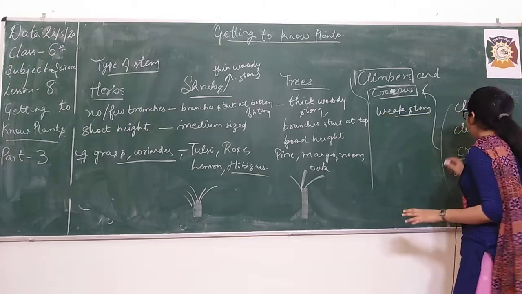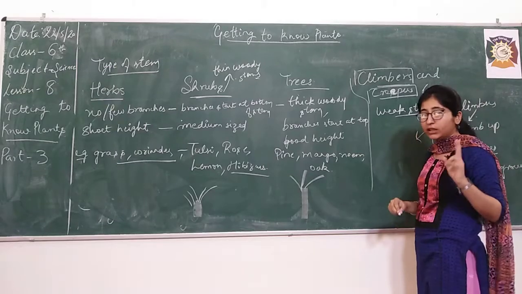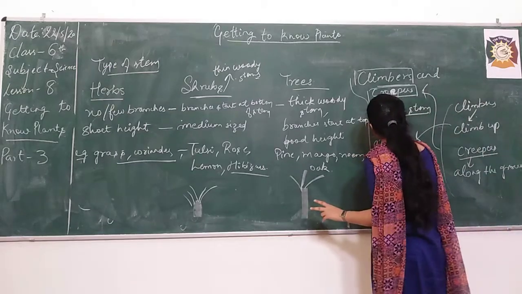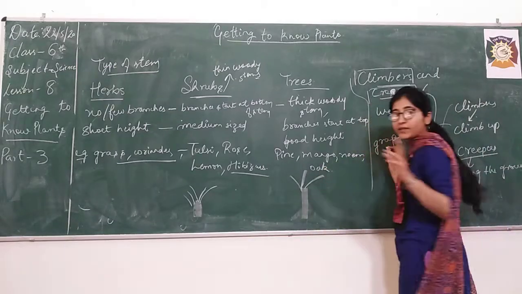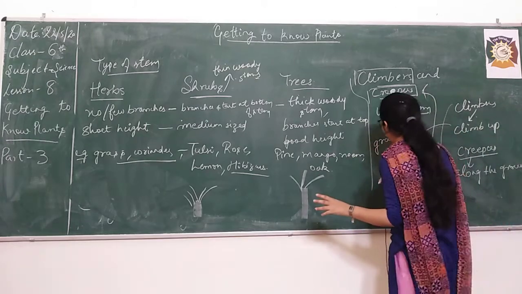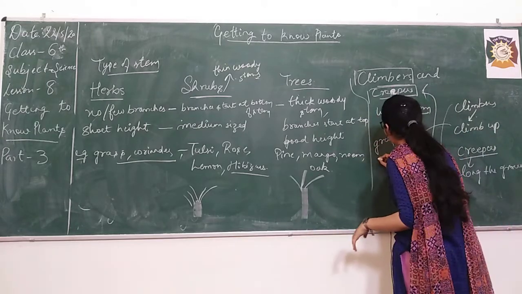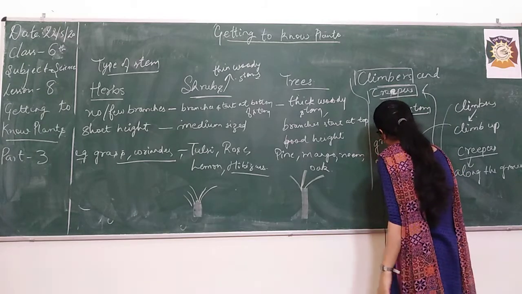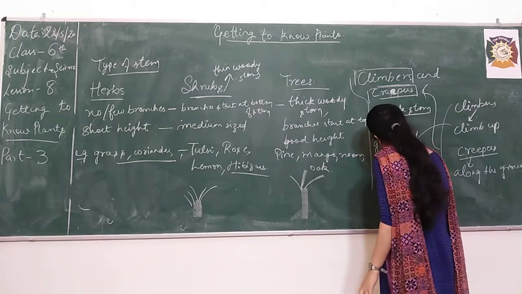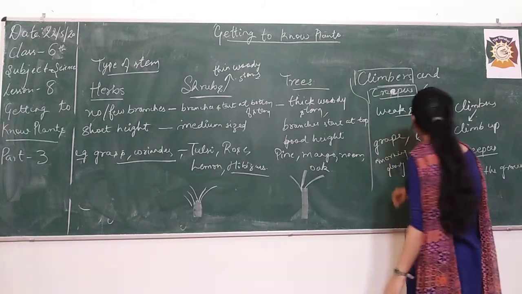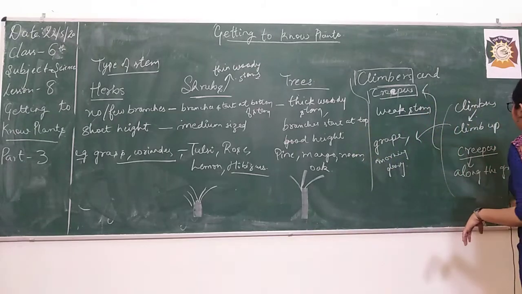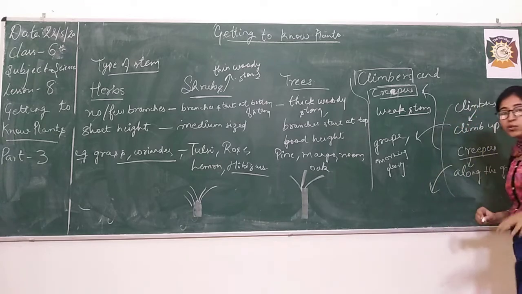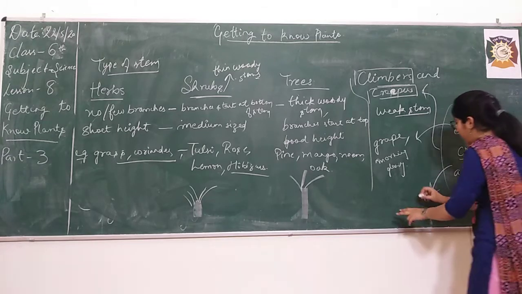So what are the examples of climbers? There are two main examples of climbers. One is grapevine, the grape plant, and the next one is morning glory. There is a flower called morning glory, it is also a climber. And in creepers, we have two examples that are also written in your book.